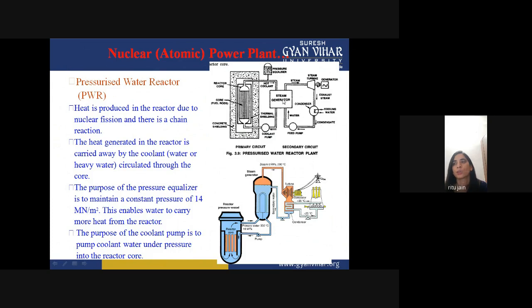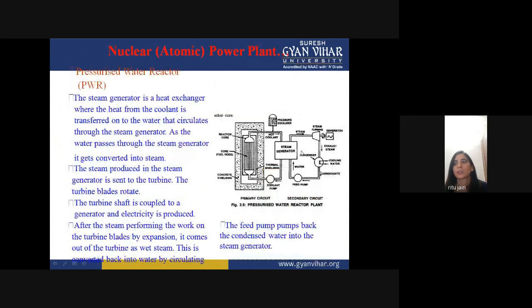This water goes in again, and by using the hot coolant it is converted into steam, and this steam goes again into the steam turbine. So this is your pressurized water reactor. The steam generator is a heat exchanger where the heat from the coolant is transferred to the water that circulates through the steam generator. As the water passes through, it gets converted into steam.